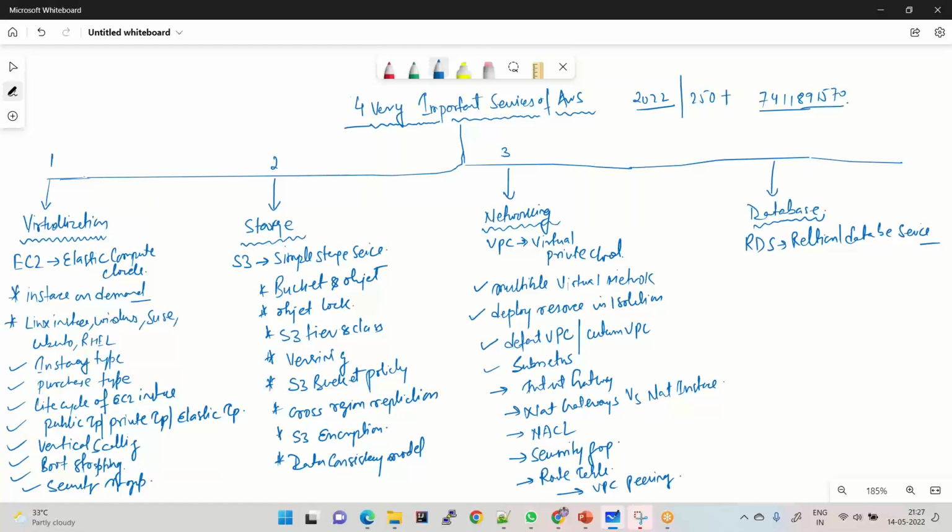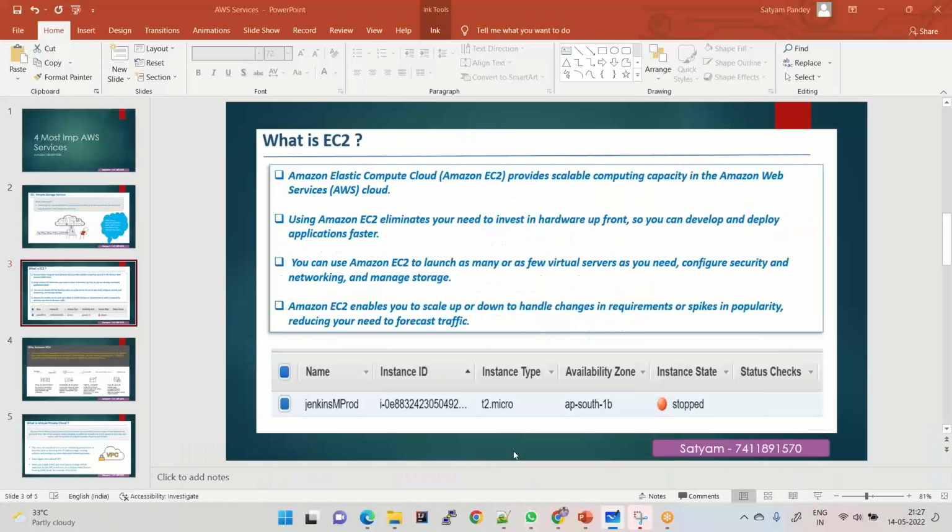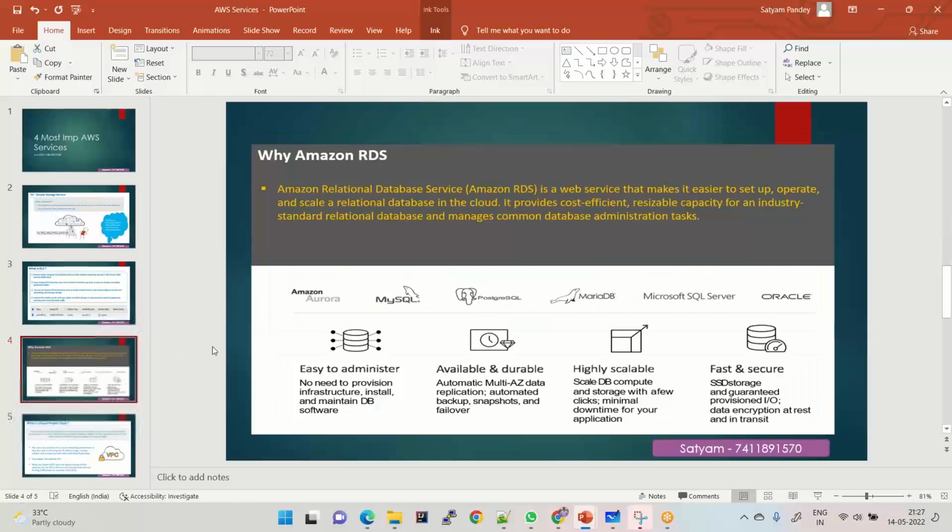Coming to RDS, guys, what basically is RDS? RDS is the Relational Database Service offered by AWS. AWS offers a total of 6 types of database engines. You can create Amazon Aurora, MySQL, PostgreSQL, MariaDB, Microsoft SQL Server, and Oracle.